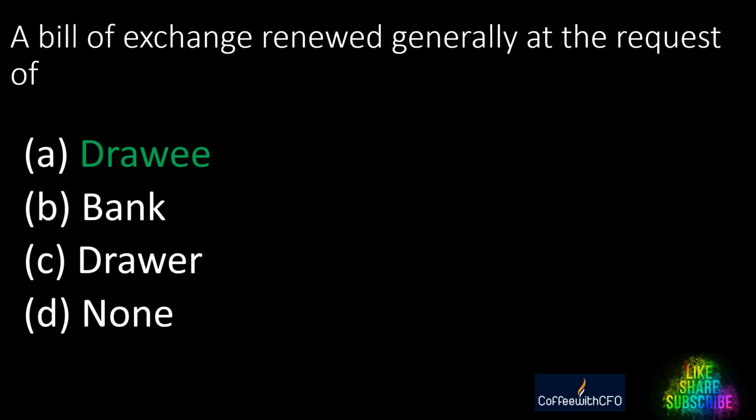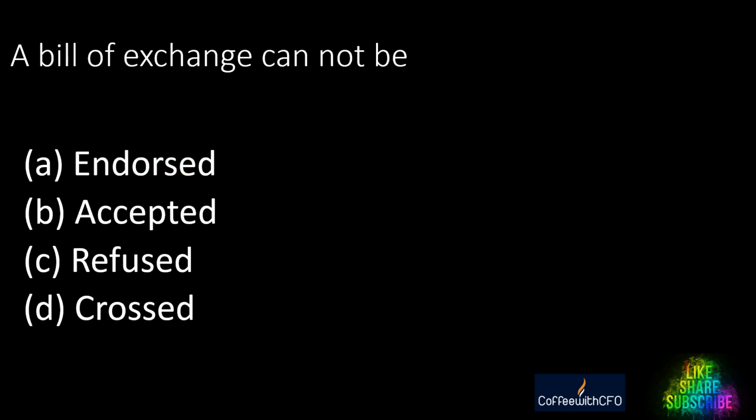Next question. A bill of exchange cannot be: A. Endorsed, B. Accepted, C. Refused, D. Crossed. The question again: a bill of exchange cannot be A. Endorsed, B. Accepted, C. Refused, D. Crossed. Think what should be the answer. And the right answer is refused. A bill of exchange cannot be refused. Once the agreement is done, that means done.